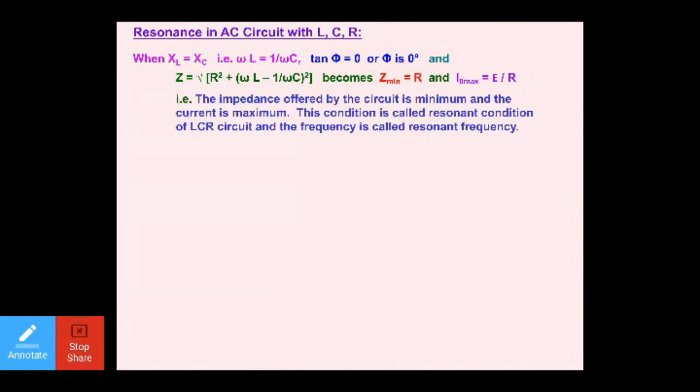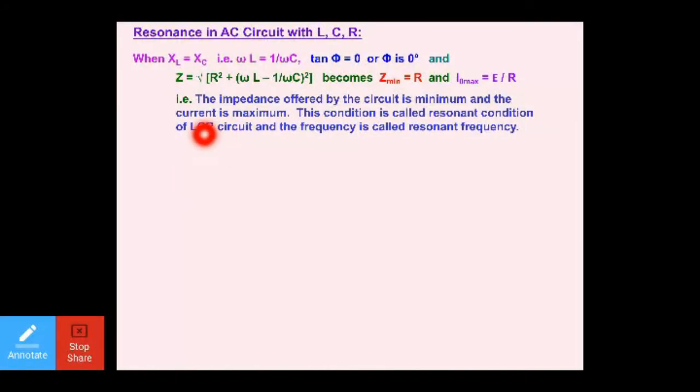So what you will get? The impedance offered by the circuit is minimum and the current is maximum. See, impedance is a combination of oppositions. If the opposition to the flow of current, the thing which is not allowing current to flow, is less, then what will happen?